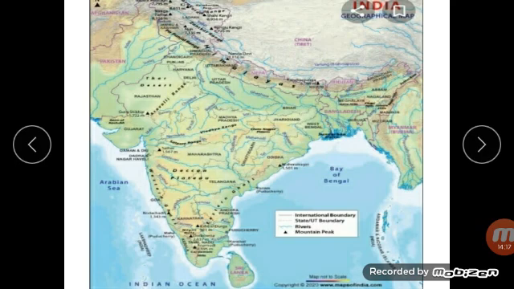There are how many main seasons in India? What are the main seasons of India? What is the local name of nor'westers in West Bengal? October is the coldest month, true or false? These questions are given in your book, page number 106. So read the chapter up to this and try to answer all these questions.